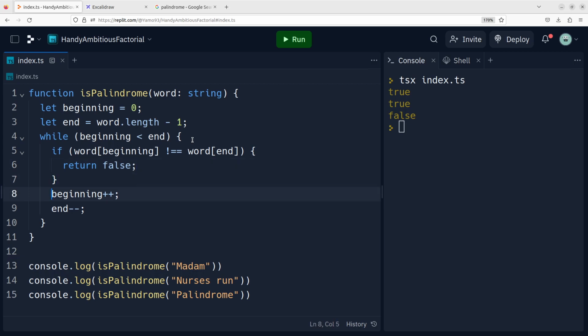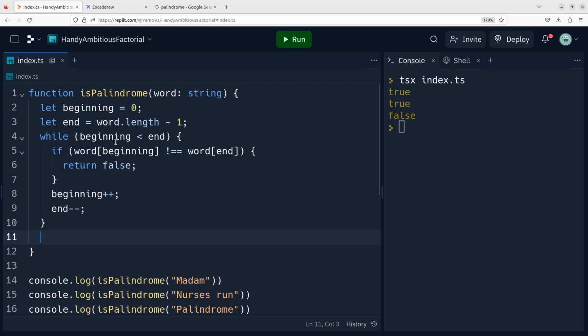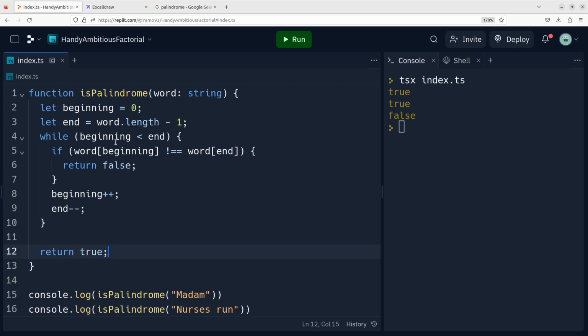Otherwise, we just increment and decrement. And at some point, this will evaluate to false, and if we have exhausted the whole string, then return true at the end, because we say that yes, we exhausted the whole string.